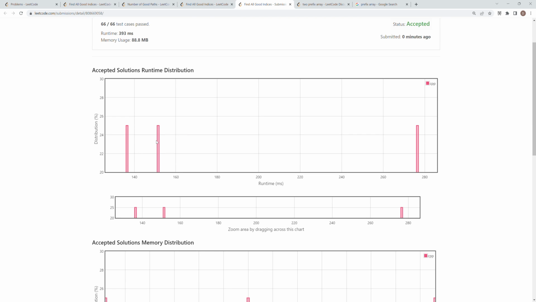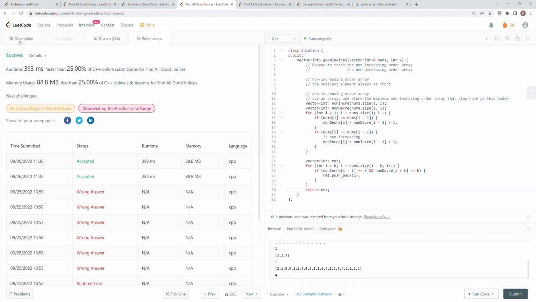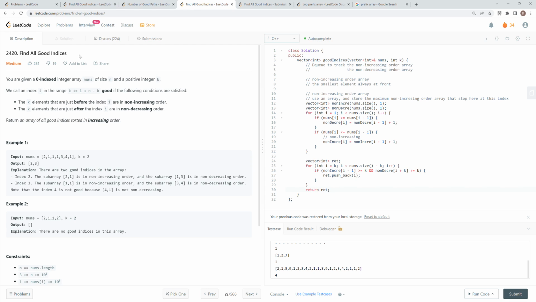Okay. You only have one prefix, one suffix. Anyway, I think I will take that, and that's how you solve Find All Good Indices. Thank you for watching.